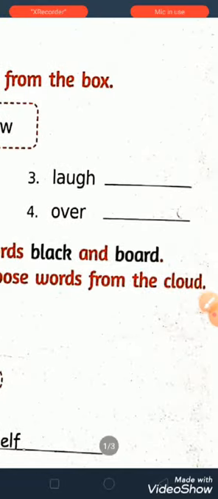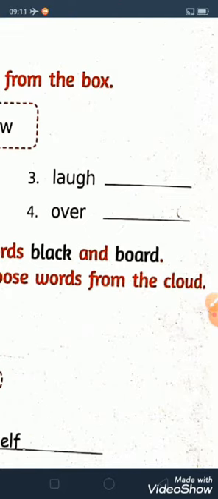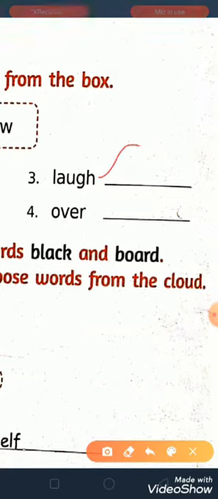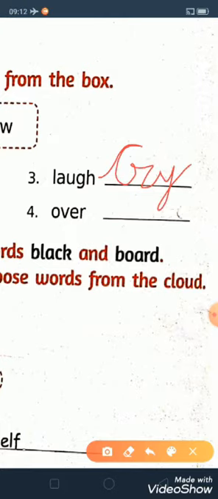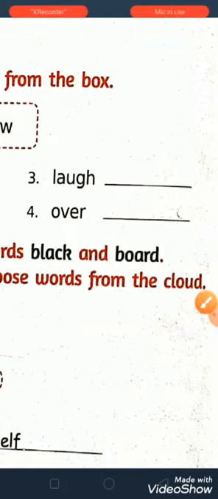What is the opposite word of laugh? LAUGH, laugh means hosiba. Hosibar opposite kono? Kandiba. So what can we say it? CRY, cry. Opposite word of laugh is CRY, cry.